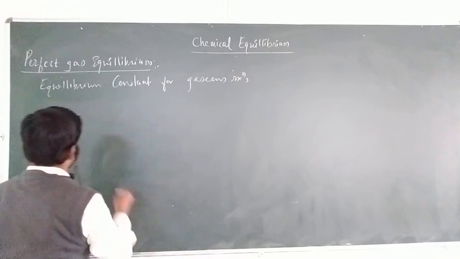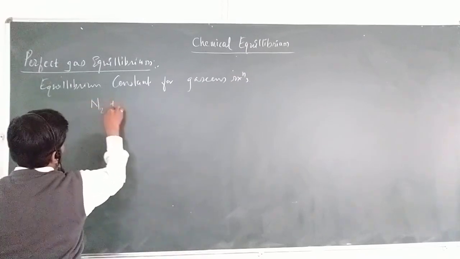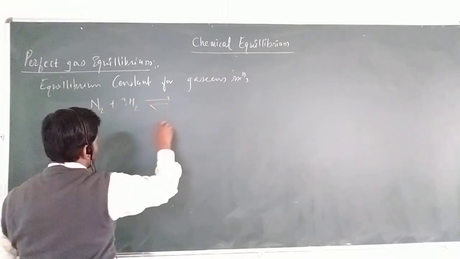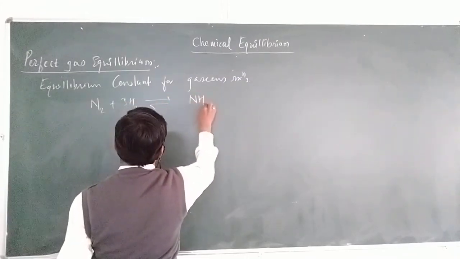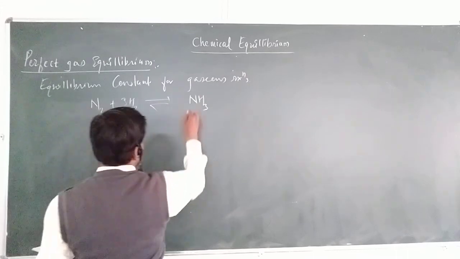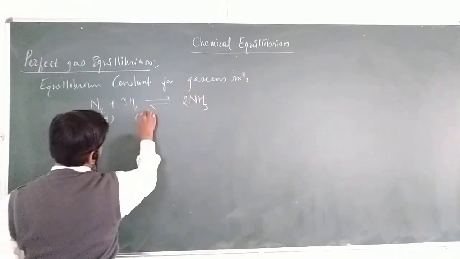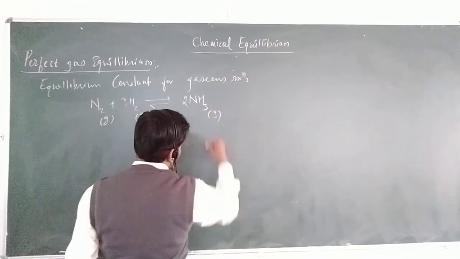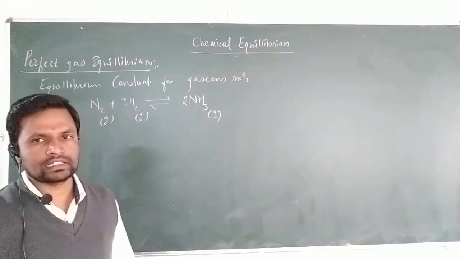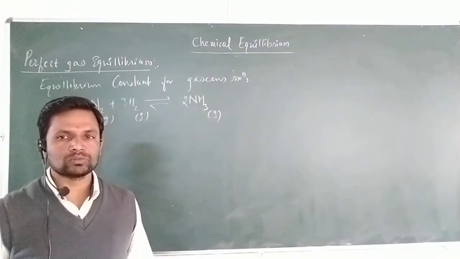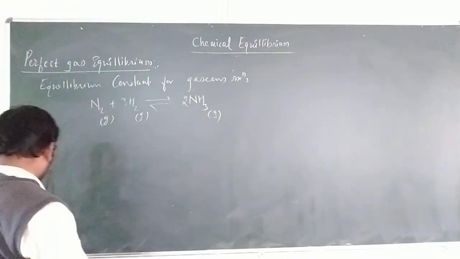Let us consider ammonia formation: N2 plus 3 molecules of H2 gives 2 molecules of ammonia. Here all are gaseous, where nitrogen and hydrogen both are gases and they react to form 2 molecules of ammonia.